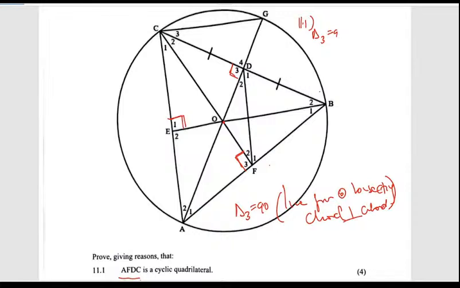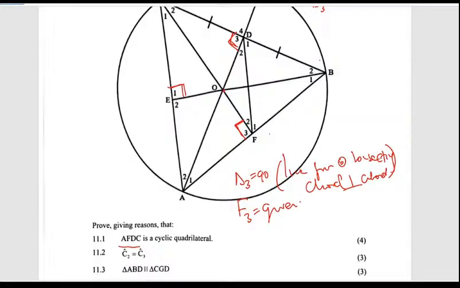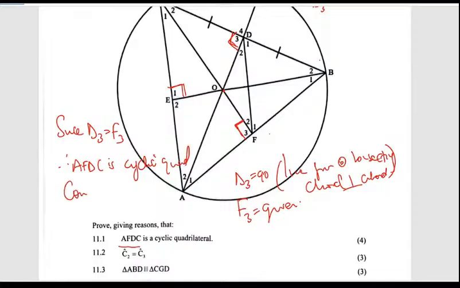are we going somewhere? Then we know that F3 is a 90, which is given to us. And if that is true, so if this is a 90, this is also a 90, then we have the bow tie. Hallelujah, that is done. And we're saying that since D3 is equal to F3, therefore AFDC is a cyclic quad. We're using the converse of angles in the same segment. Okay, so that is that.